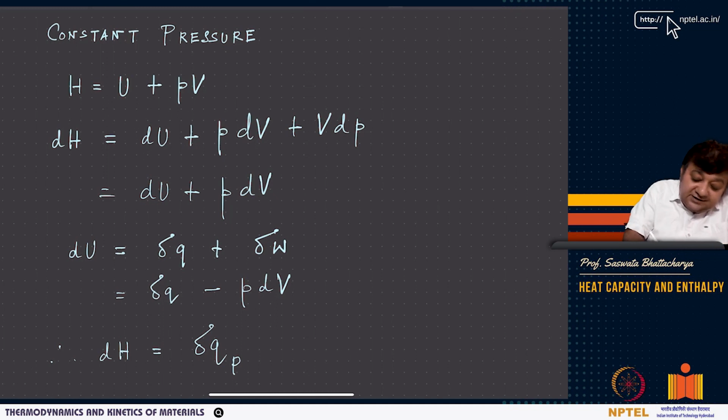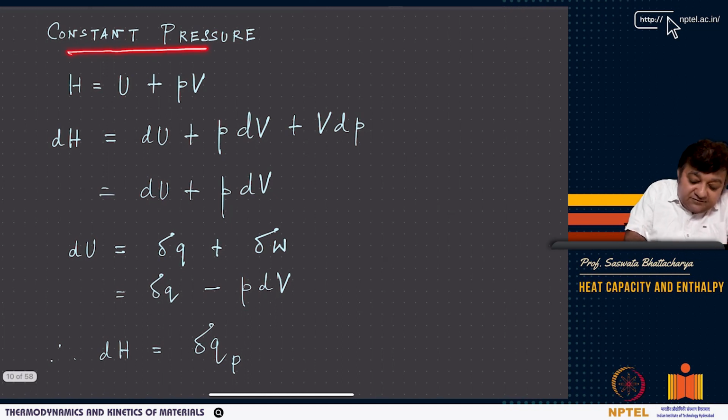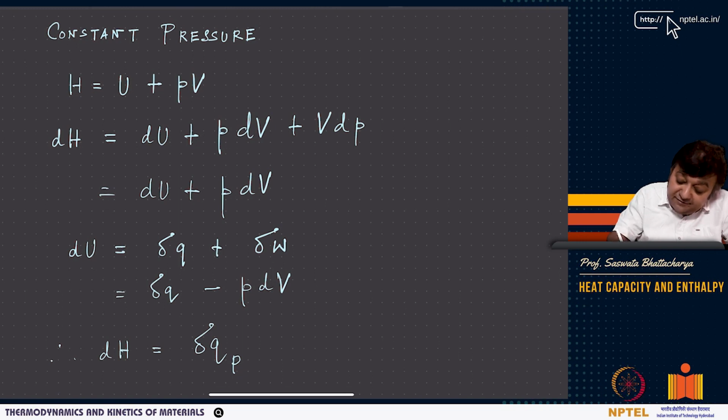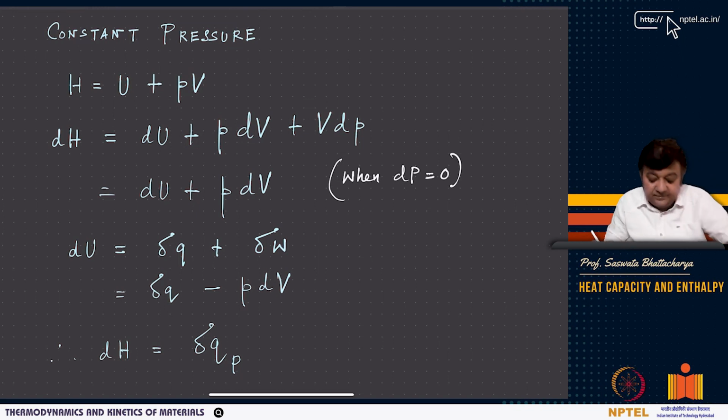Now, what we said is that it's at constant pressure. Why do we say that? Because you see H equals U plus PV. Now, if I differentiate, I get dH, which is dU plus PdV plus VdP. This only becomes dU plus PdV when dP equals 0, that means constant pressure.